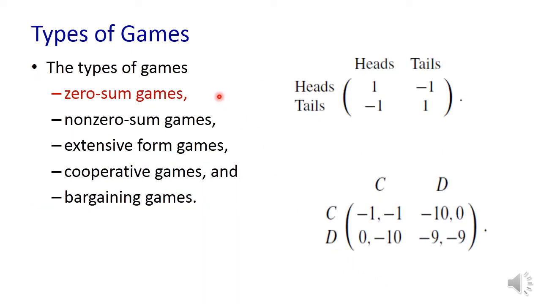So let us understand several types of games. Zero sum games. Just consider the situation given here. Assume there are two people, say player A and player B, playing a game. They are tossing two coins. Each one tosses a coin. Suppose at a particular point of time both are tossing the coin. Suppose A results head and B results head.